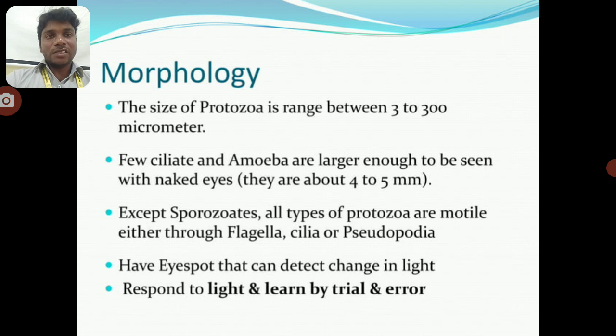The morphological characters. The protozoa range between 3 to 300 micrometers. A few ciliates and amoebas are large enough to be seen with the naked eye. Except sporozoites, all types of protozoa are motile, either through flagella, cilia or pseudopodia. Some have an eye spot that can detect changes in light, respond to light, and learn by trial and error.